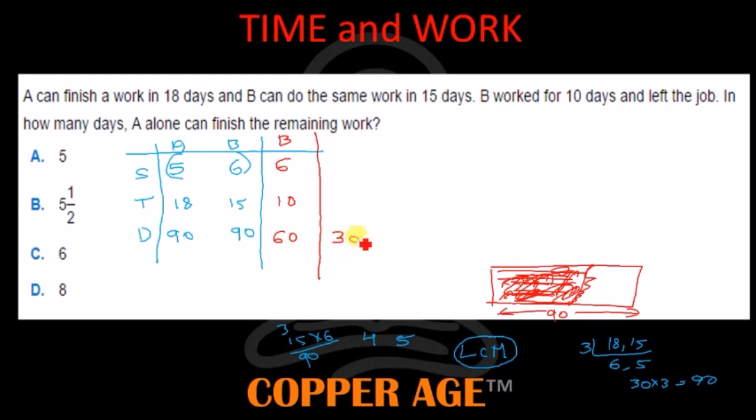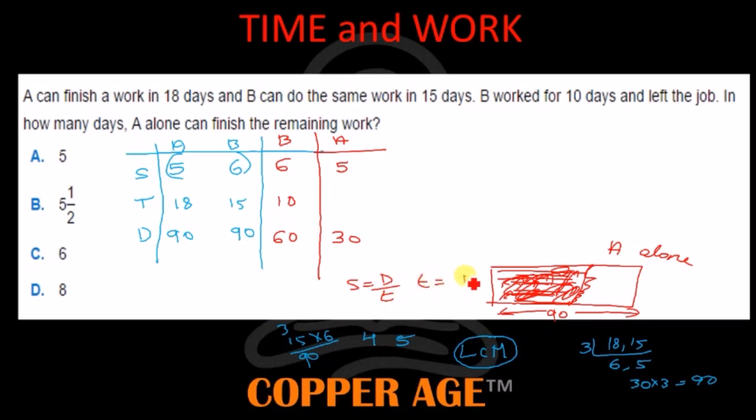This work has to be completed by whom? A alone. Then what is the speed of A? It is 5. Then A can finish the remaining work in how many days? So speed is equal to distance traveled by time taken. They are asking the time.